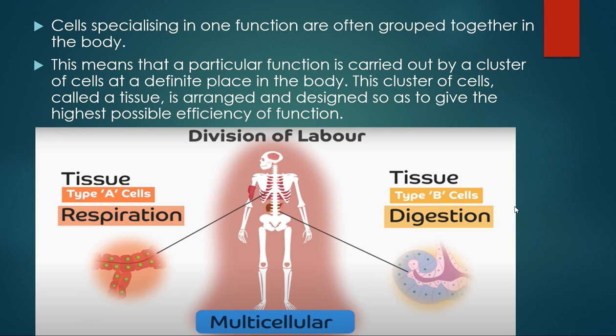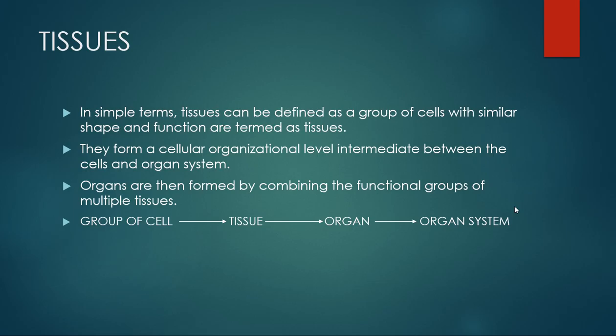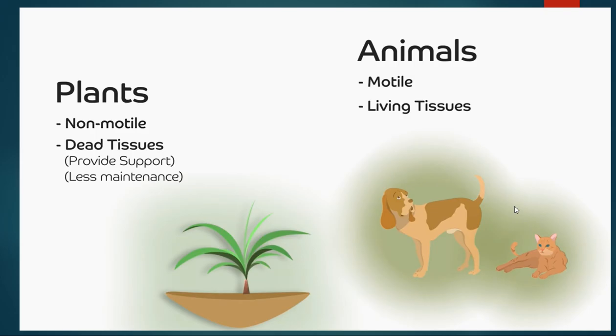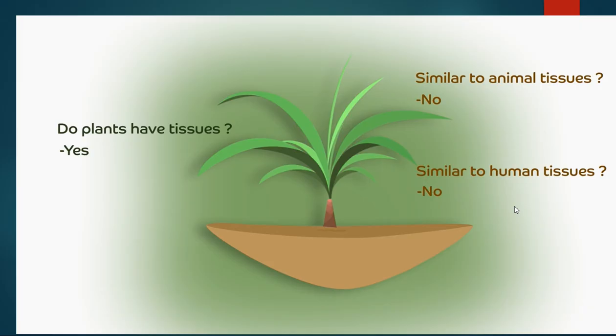Let us look at plants now. Yes. Do you think plants have tissues too? Are the tissues of plants and animals similar? Do you think plants need the same tissues as animals? Logically, they do not have the same tissues as animals have, but they do have tissues in their body.